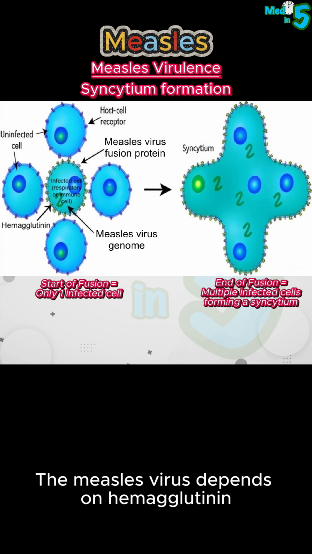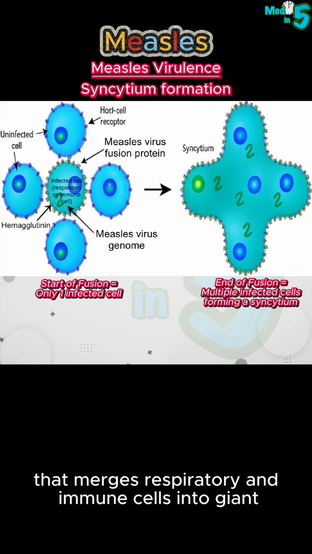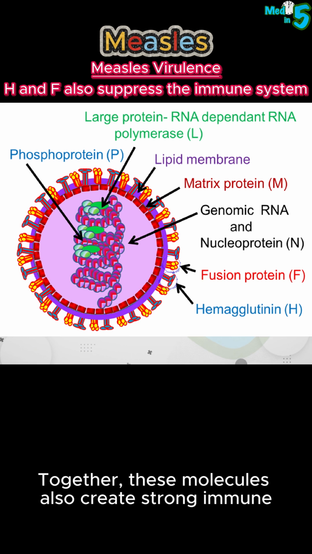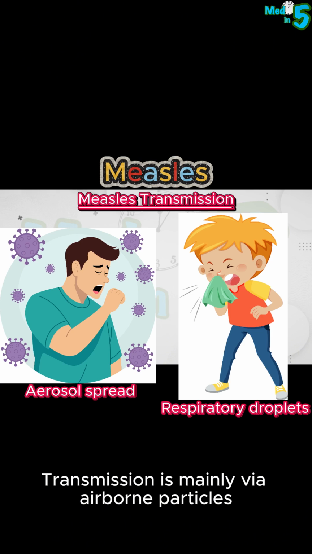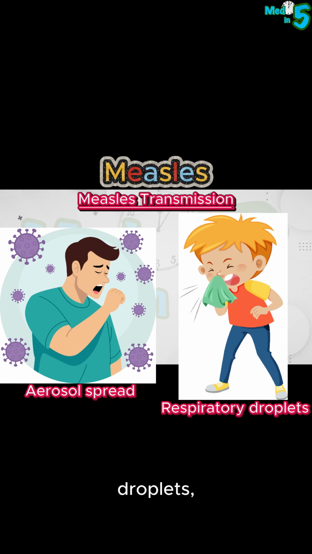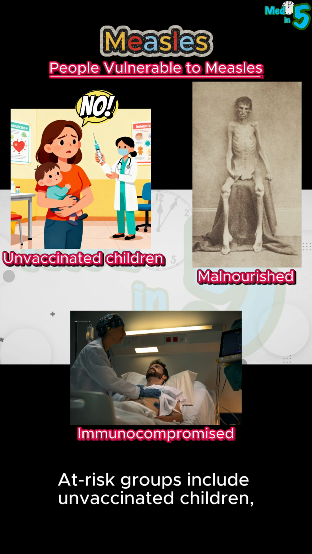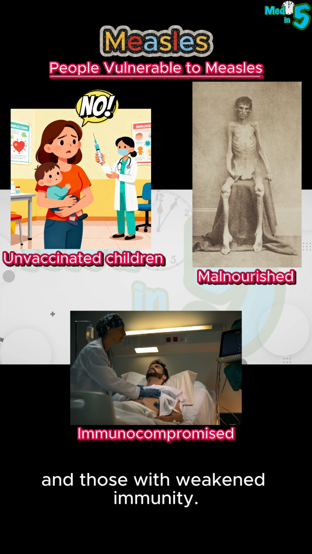The measles virus depends on hemagglutinin for attachment and a fusion protein that merges respiratory and immune cells into giant syncytia, helping the virus spread. Together, these molecules also create strong immune suppression, explaining why measles can be so severe. Transmission is mainly via airborne particles or respiratory droplets, making measles one of the most contagious infections. At-risk groups include unvaccinated children, malnourished individuals, and those with weakened immunity.